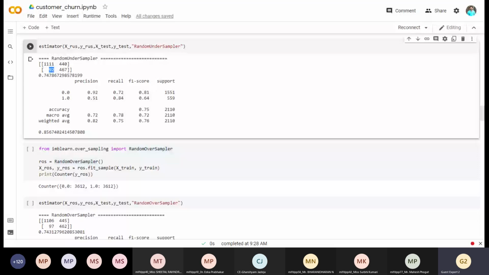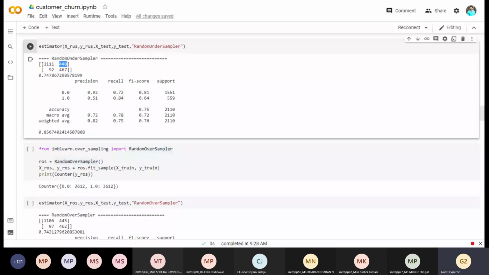The person is suffering from cancer, but you are saying that the person has no cancer symptoms or no cancer. So a huge disaster can happen by just a simple model. That is for us a simple model, but when you deploy it, you need to take care of such things. Okay, so 440, 92, this false positive, false negative, you need to also consider these parameters.